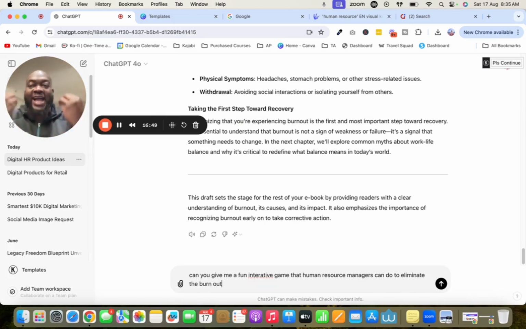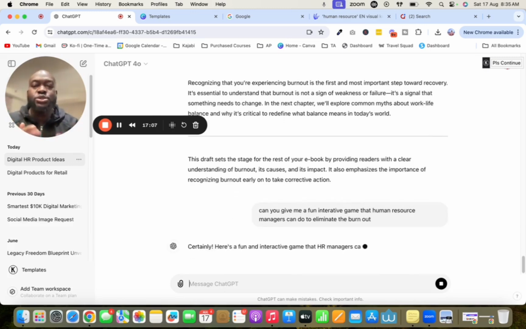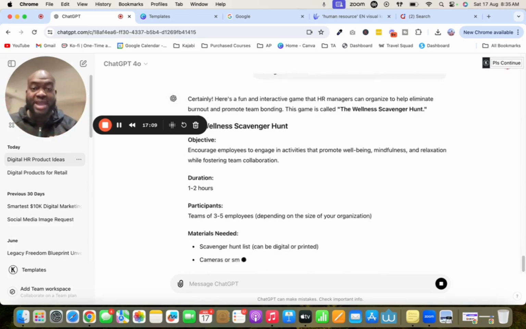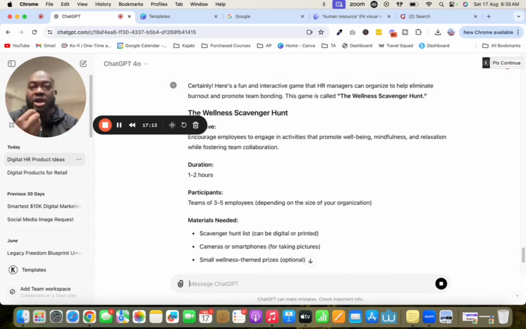So not only are we highlighting the problem in the digital product, but we're also gamifying it. And all that means is we're getting the individual to take action. So it's fun. It's an activity for them to do and to say, maybe I need to try this with my team or something of that sort, because you have to think like a human resource manager, right? Because not only is this product going to be generating income for them in the online space, but they're able to also use it effectively to help make their jobs easier, to lighten some of the burden, right? I just asked it for that, but this is what it gave me.